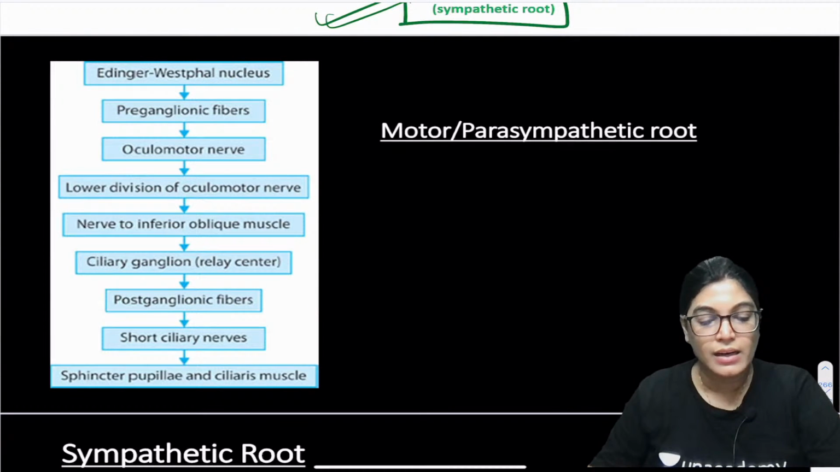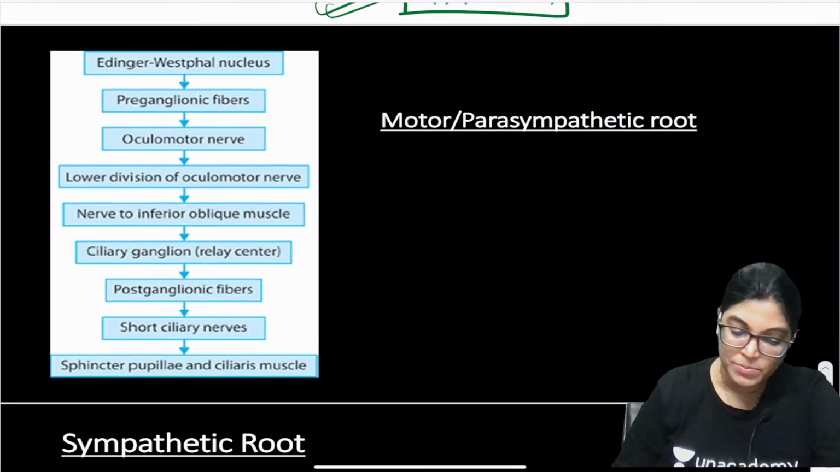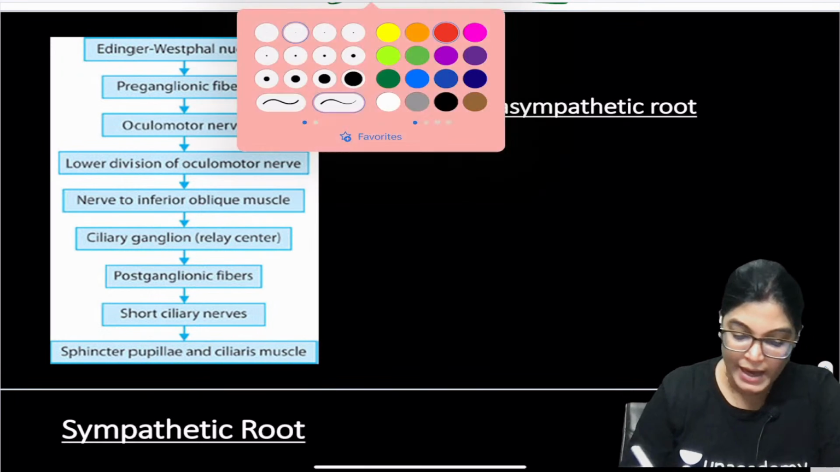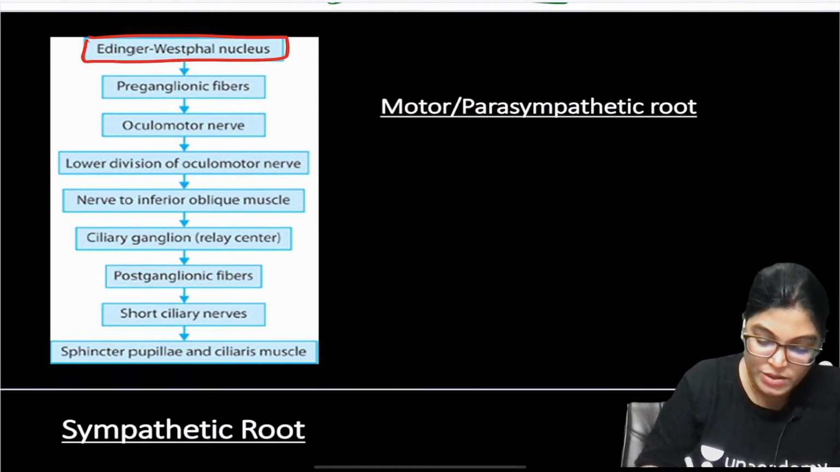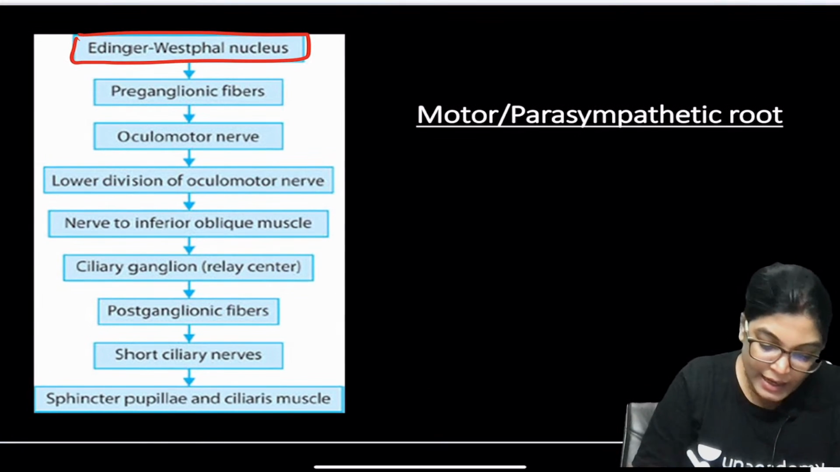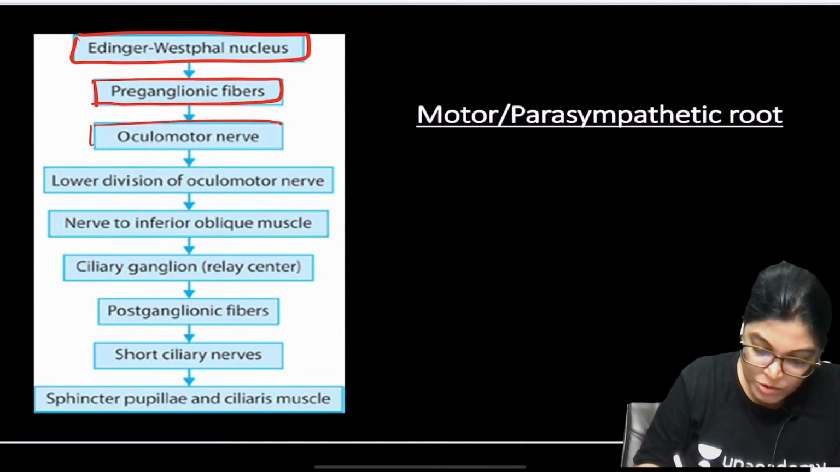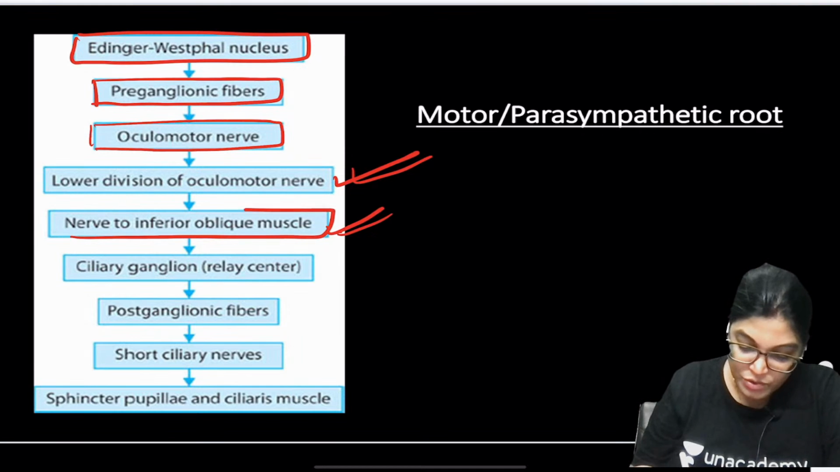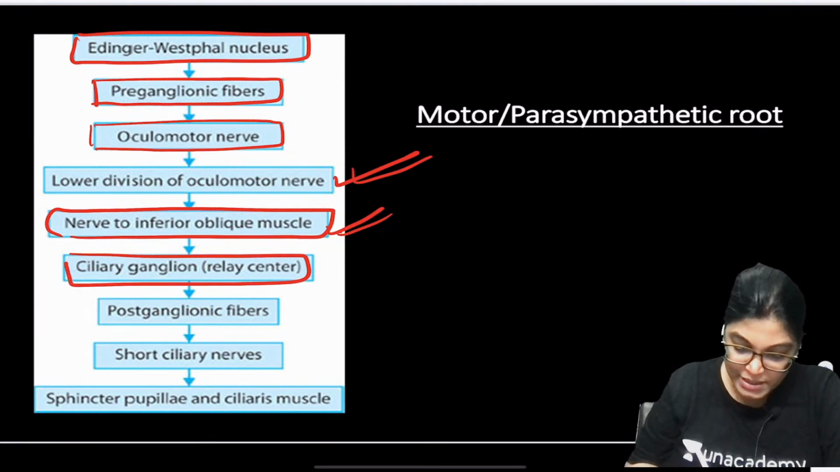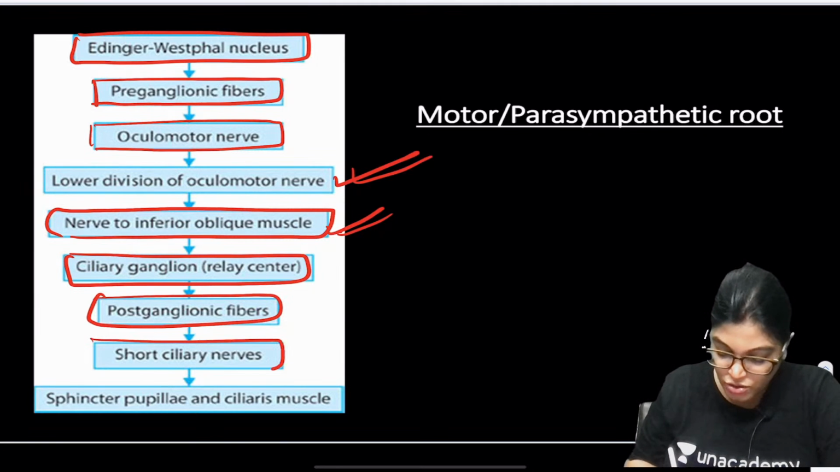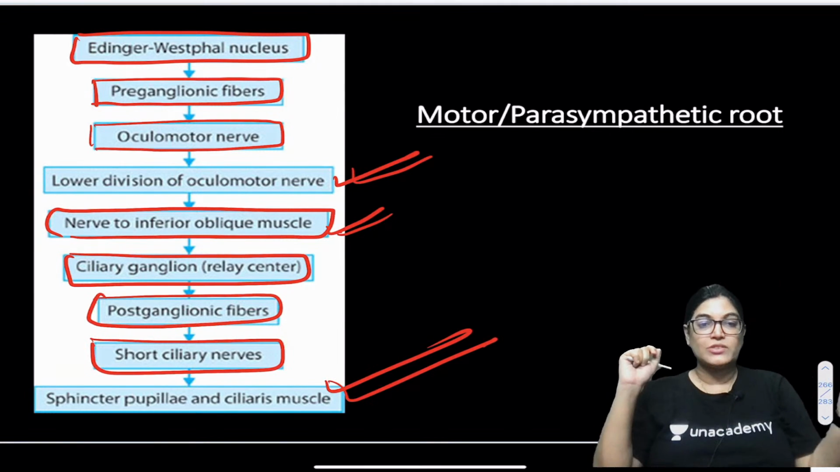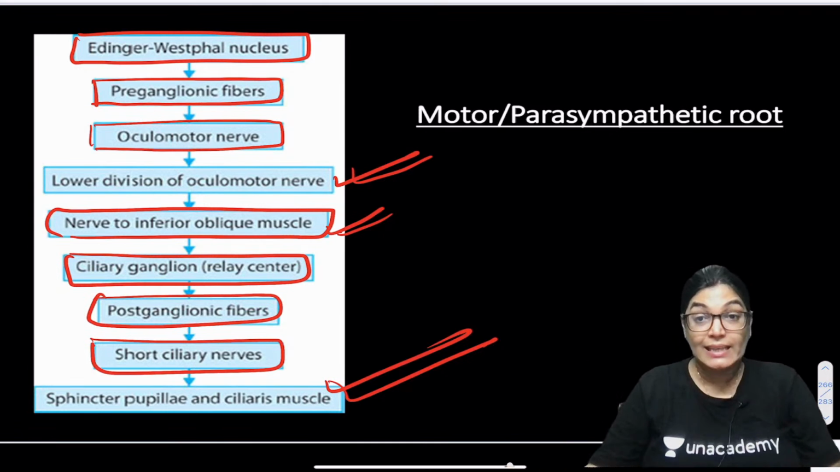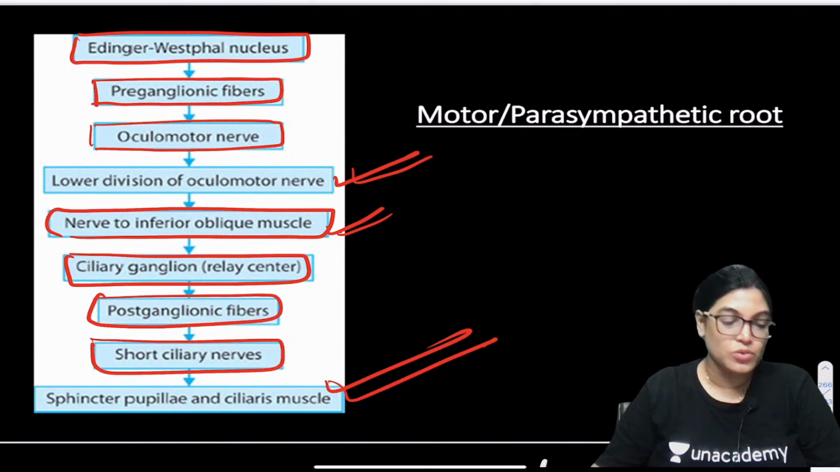I have already included the flow chart here for the parasympathetic innervation. Here clearly you can see the preganglionic fibers are arising from the Edinger-Westphal nucleus of the midbrain, then passing via the oculomotor nerve, the lower division of the oculomotor nerve, the nerve to inferior oblique. Relay station is the ciliary ganglion. Postganglionic fibers arise, and via the short ciliary nerve it is supplying two important structures, sphincter pupillae and ciliaris muscle. So this is the whole flow chart of parasympathetic roots passing through the ciliary ganglion.